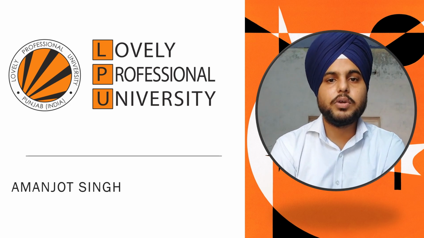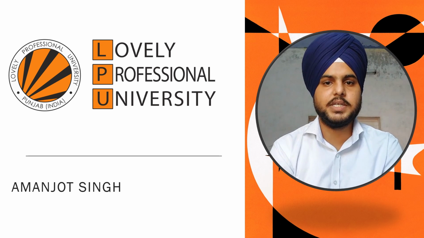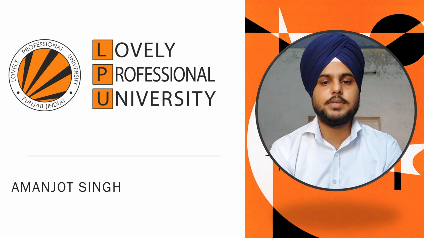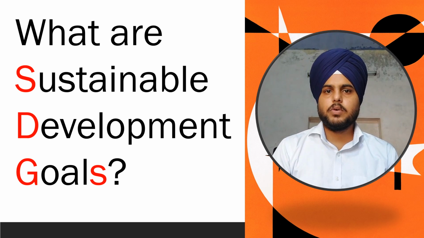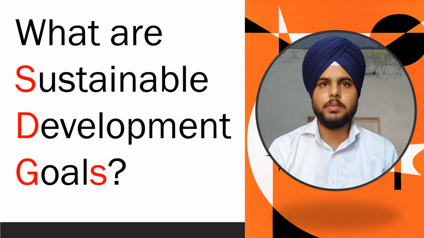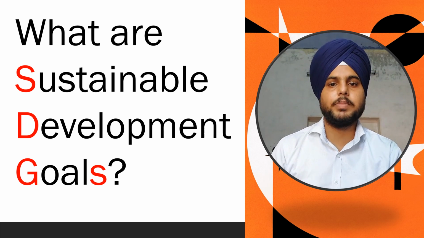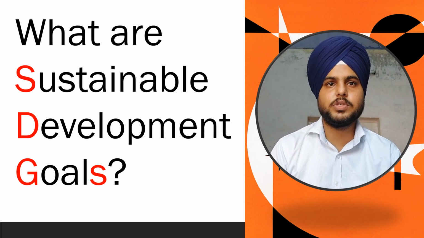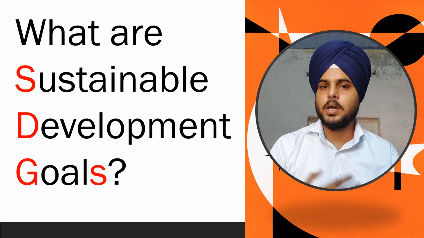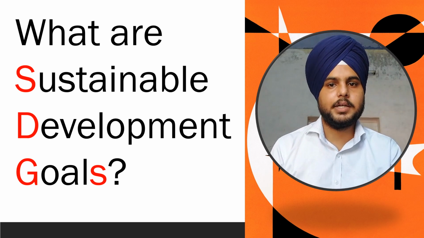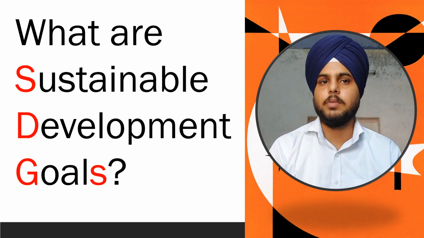And in this video I am going to explain about Sustainable Development Goals and focus on one particular goal, SDG 10, reducing inequalities. What are Sustainable Development Goals? Firstly, what do we mean by the word sustainable? Sustainable means to save something for a longer period, for future use. To sustain something means to save something that we already have and not let it end or go extinct, and from that Sustainable Development Goals have come into existence.